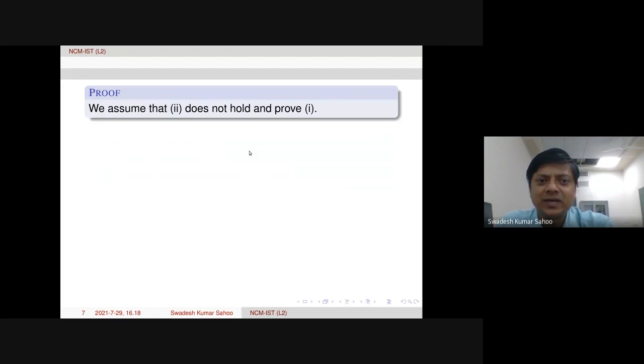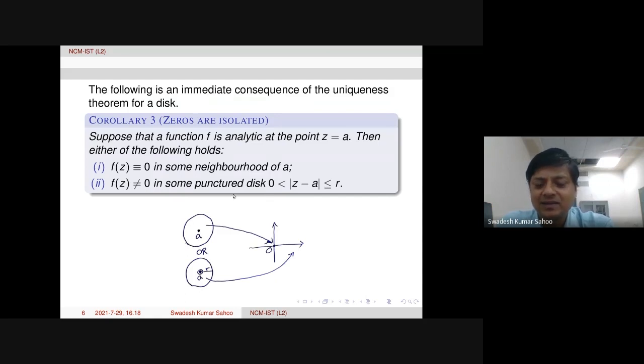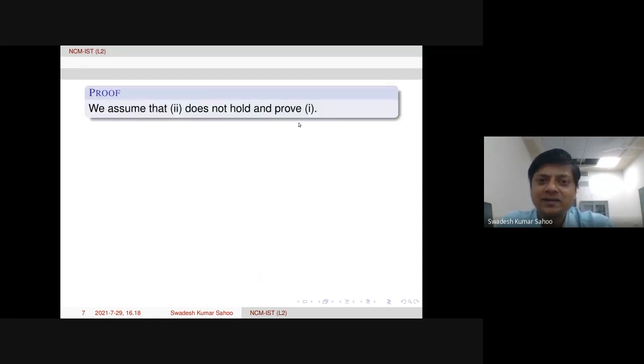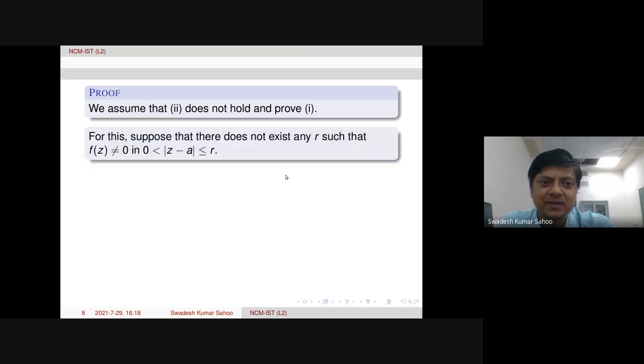This is what is written. We assume the second does not hold. That means f is non-vanishing in some deleted neighborhood. Then we prove that, okay, sorry. Yeah, the second is not happening. Okay, so then we have to prove that the first one is actually happening. For this, suppose there does not exist any R.